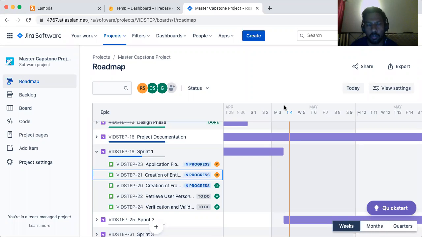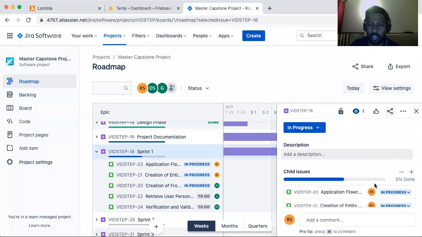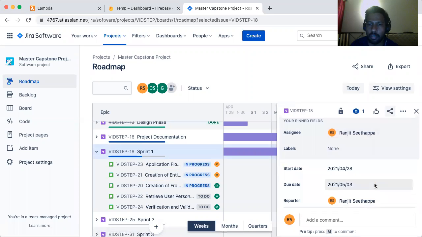Today I'm going to explain my master capstone project, that is Whichstep.io. About sprint one. This sprint one started on 28th of April, and the expected due date was 3rd of May, and that is today. This software application is being developed by a group of 3 team members: myself, Ranjit Sitapa, Gurzan Singh and Daman Bir Singh.